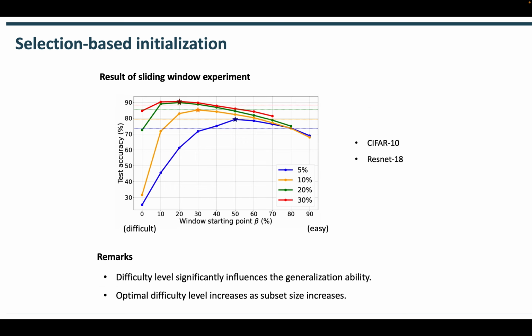This is the result of the sliding window algorithm with different subset sizes. The left side indicates a more difficult window and the right side indicates an easier window. We can find that the difficulty of the subset significantly influences the generalization ability. Even 40% deviation in test accuracy can be observed. Another important observation is that the optimal difficulty level tends to increase as IPC increases, which aligns with the intuition that complex patterns are more important for model generalization at larger IPC.